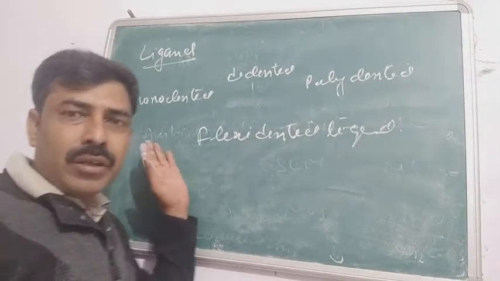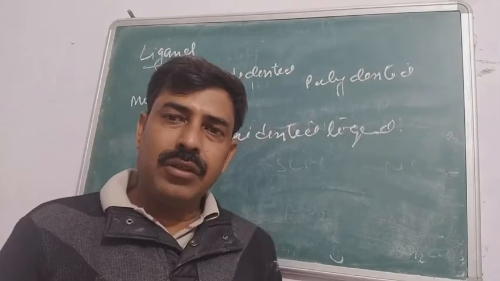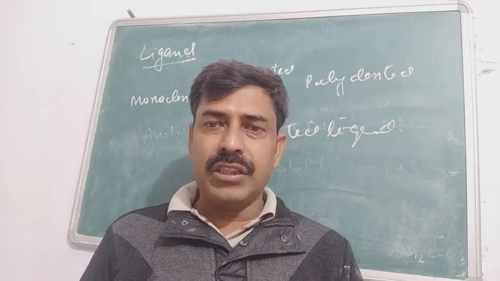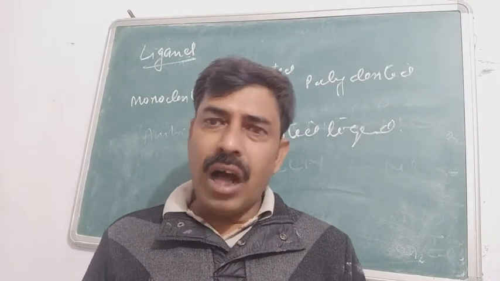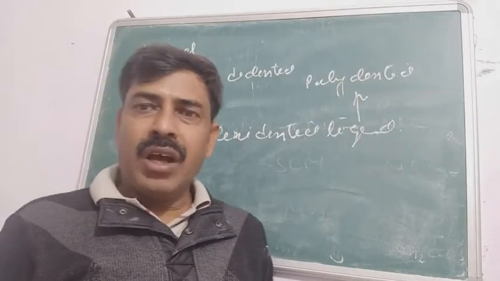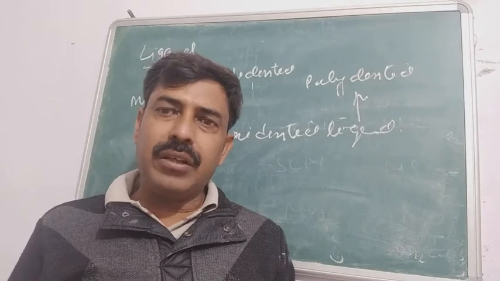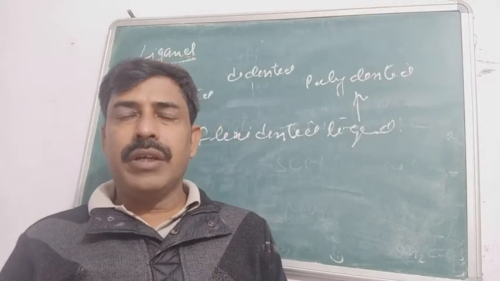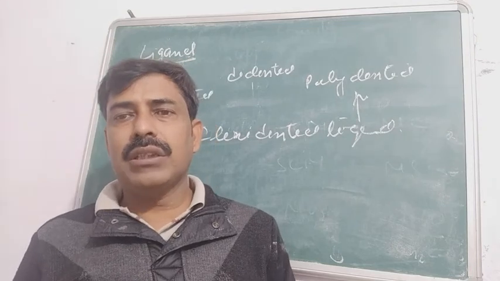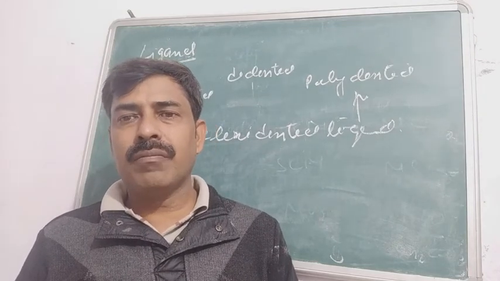And the last one is called the flexidentate ligand. That means the ligands having flexible denticity, they can vary their denticity. And you can say all the polydentate ligands are flexidentate. They can show flexibility in their denticity. So all the polydentate ligands are considered as flexidentate ligands.